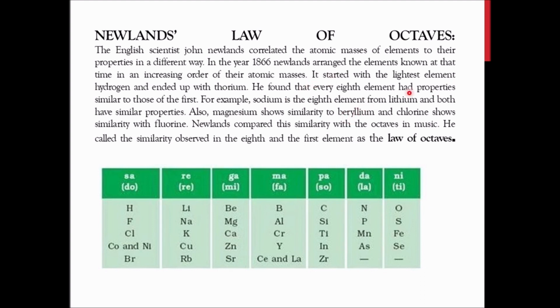He started with the lightest element, hydrogen, and ended up with thorium. He found that every 8th element had properties similar to those of the first. For example, sodium is the 8th element from lithium, and both have similar properties.